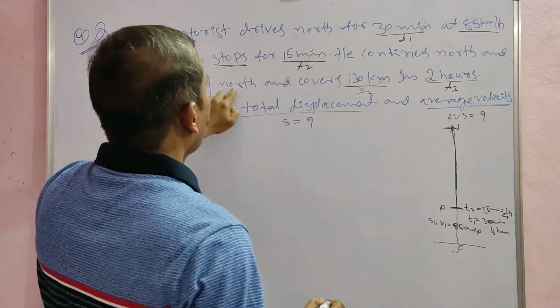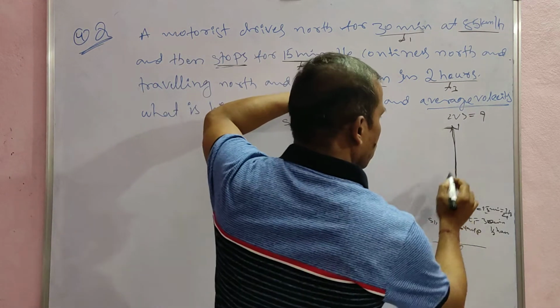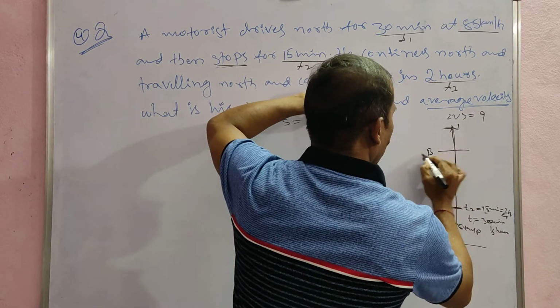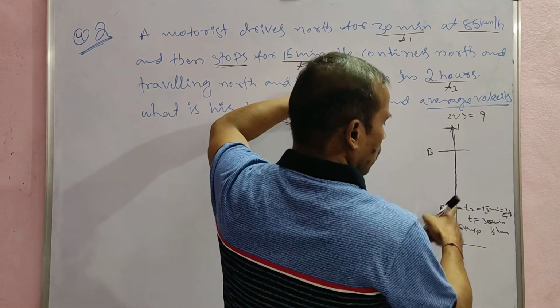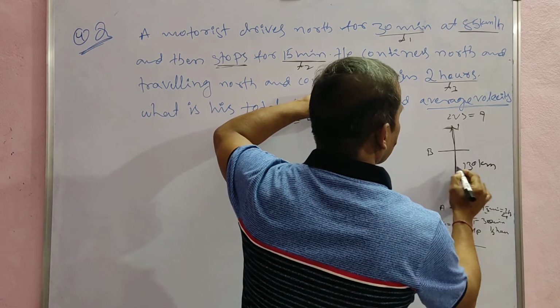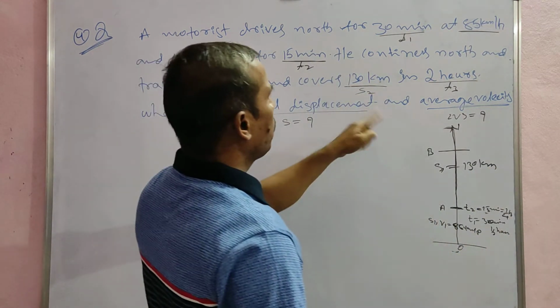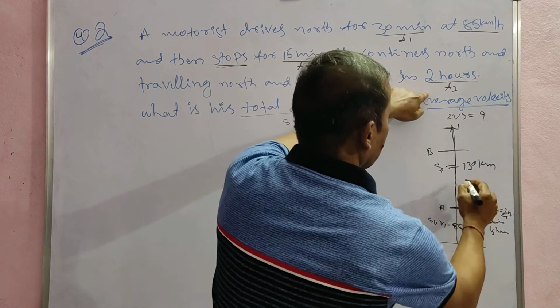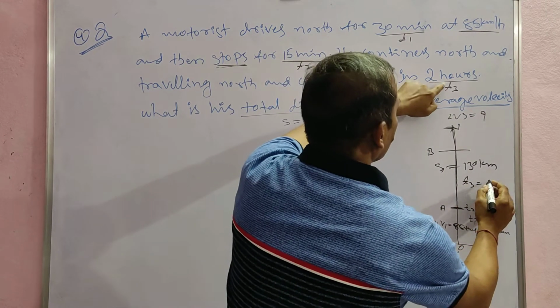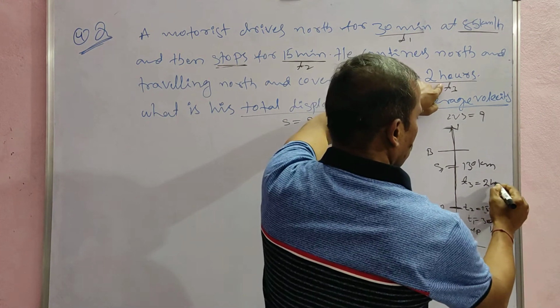After this, he continues north, same direction. Traveling north, he covers 130 kilometers, to reach the point B. This displacement A to B is 130 kilometers. The time, T3, is equal to 2 hours.